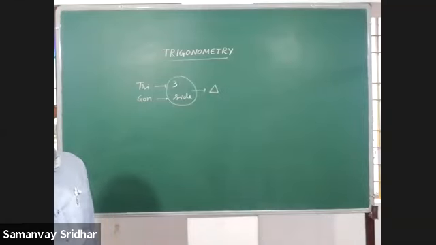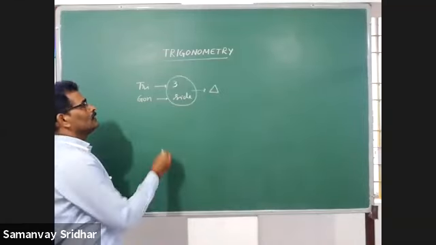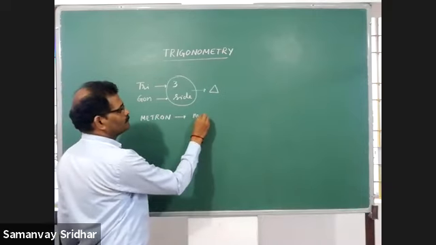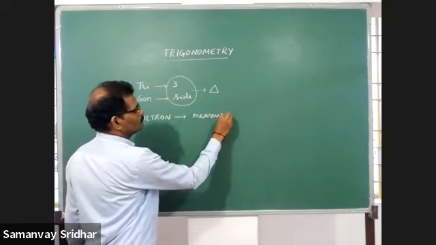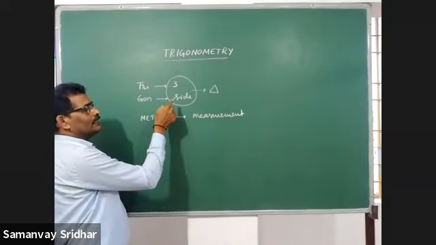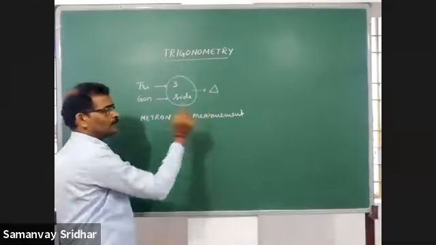One thing is clear. Then next word we have that metron. Metron means measurement. So together I can say that three-side measurement, which is nothing but triangular measurement.